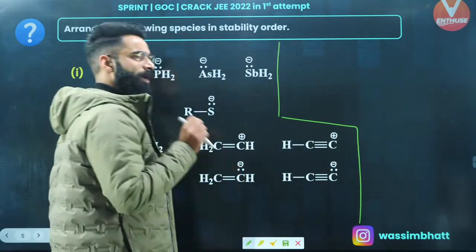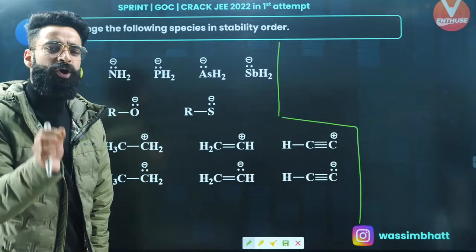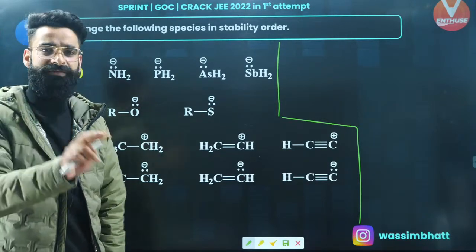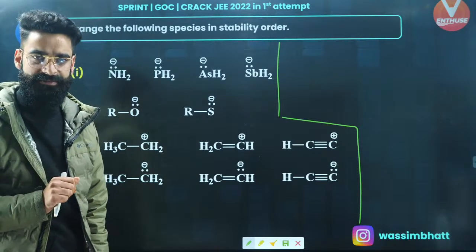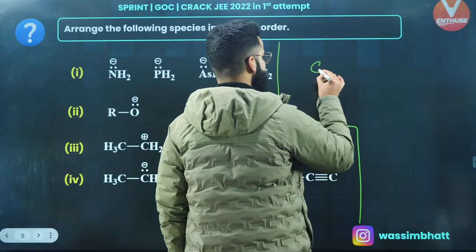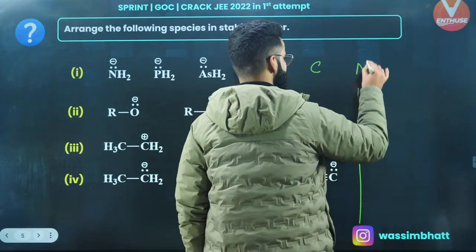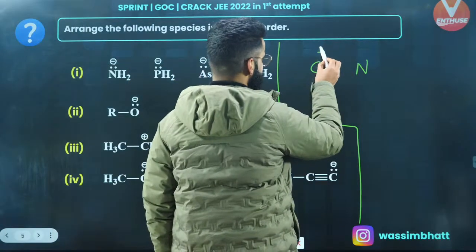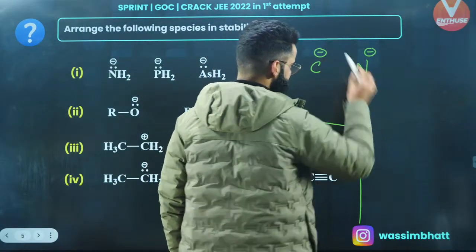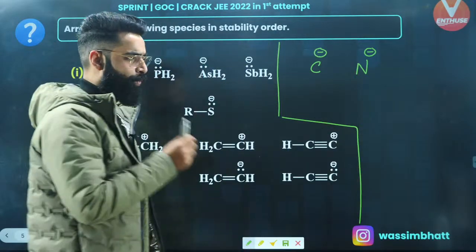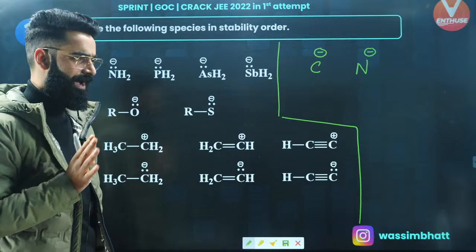Whenever you need to compare the stability of charges present on the elements, how do we do that? Let's say I've got two elements, for example carbon and nitrogen. This carbon is carrying a negative charge, and this nitrogen is also carrying a negative charge. I need to compare the stability of the negative charge and see where it is more stable.